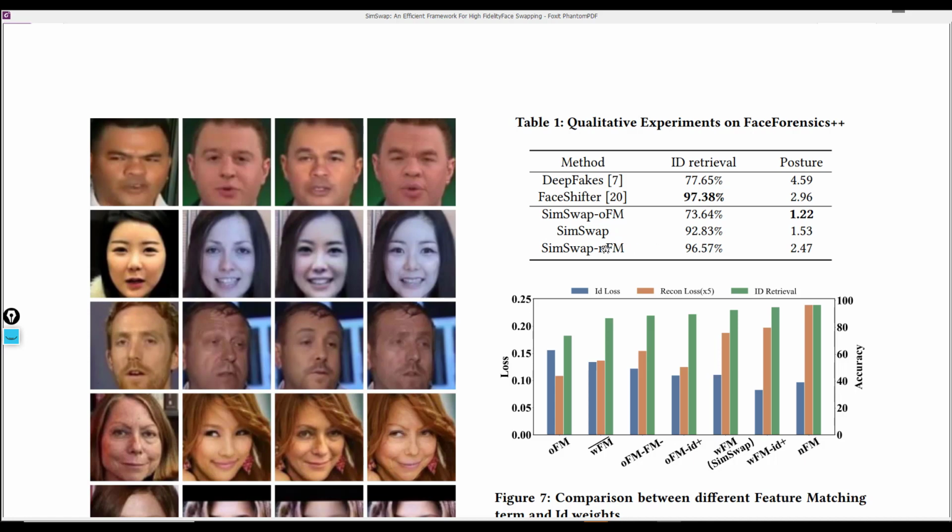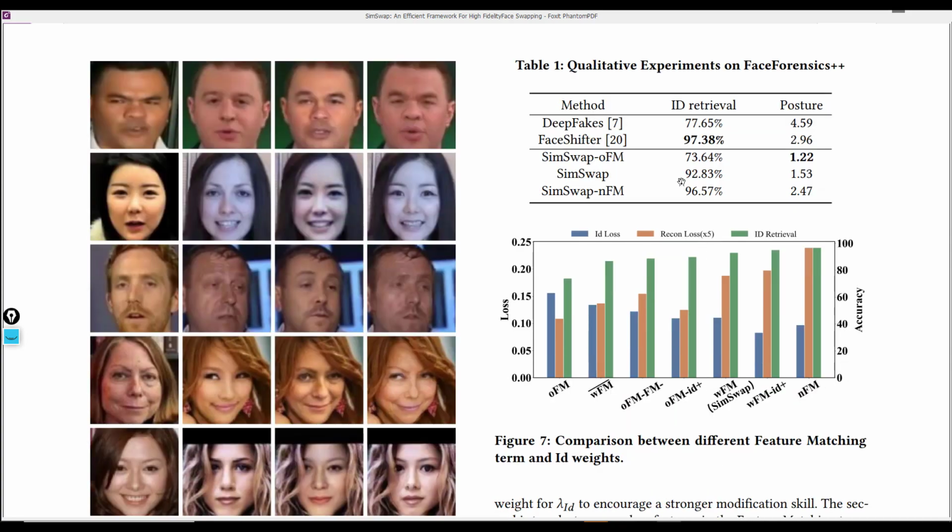We find that when there is no feature matching, the ID retrieval is improved, though it doesn't get to the value of the FaceShifter, but nonetheless the posture attribute reduces in value when we're using the feature matching. Note that here higher means better and here lower means better.